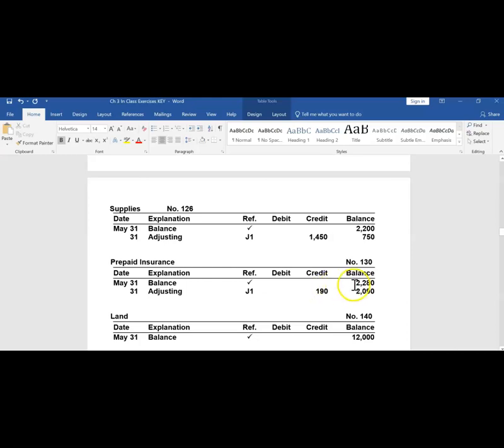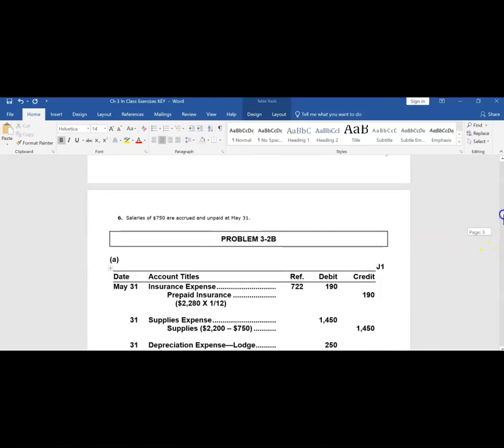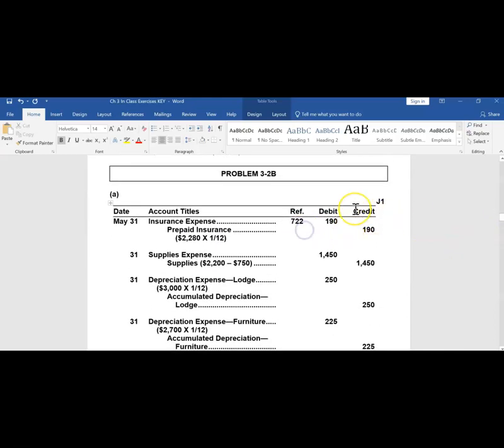Credits will decrease an asset account, bringing its balance from $22.80 down to $20.90. I will take the post reference, account number 130, back up to the general journal and put that in my post reference column. I have now posted each debit and credit to cause those accounts to change.